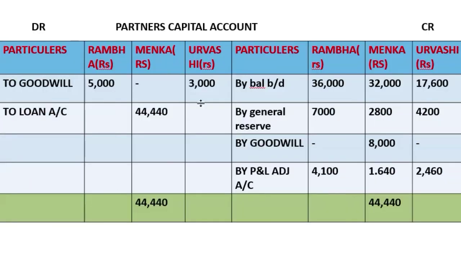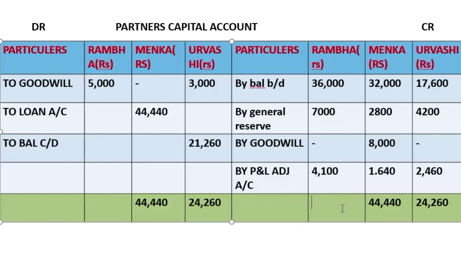Now we'll close the other accounts. So for Urvashi we get 24,260. Here also we get Urvashi 24,260, and the balance of Urvashi is 21,260. So this is the balance carried down, and we'll close this also.